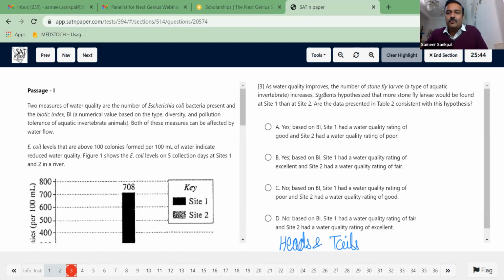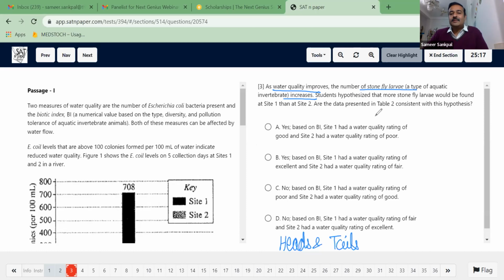As water quality improves, the number of stonefly larvae, a type of aquatic invertebrate, increases. Right? So there is some different type of larva which is increasing as the water quality improves. Students hypothesize that more stonefly larvae would be found at site 1 than at site 2. Are the data presented in table 2 consistent with this hypothesis?